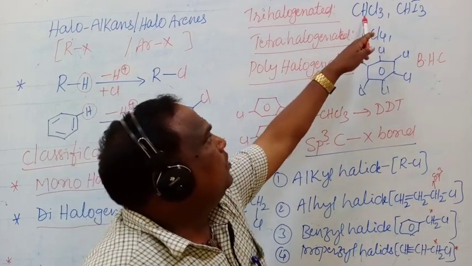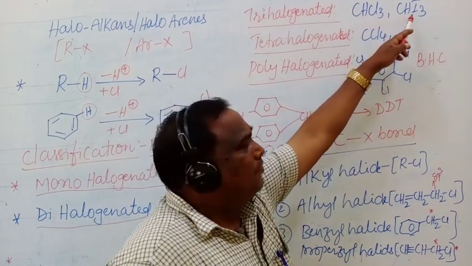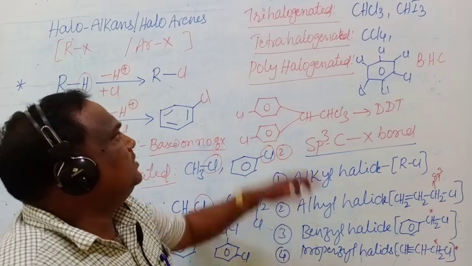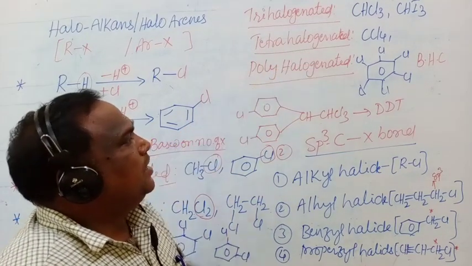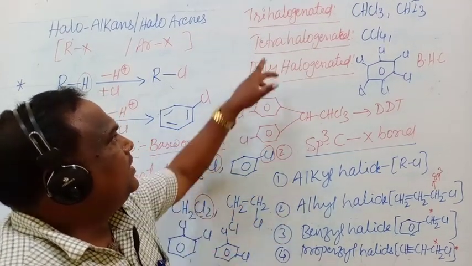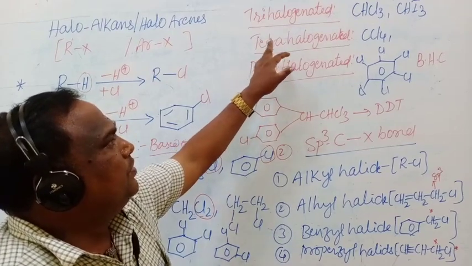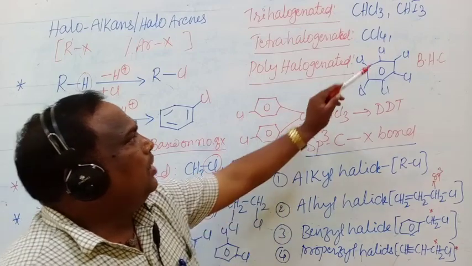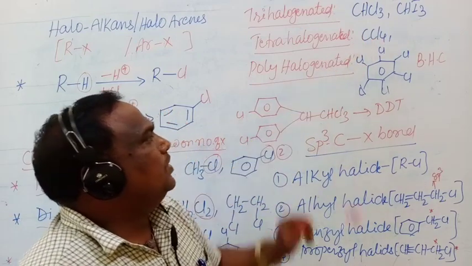It is chloroform. It is iodoform. Next one is tetrahalogenated compounds. In this one, four halogen atoms are present on the carbon.